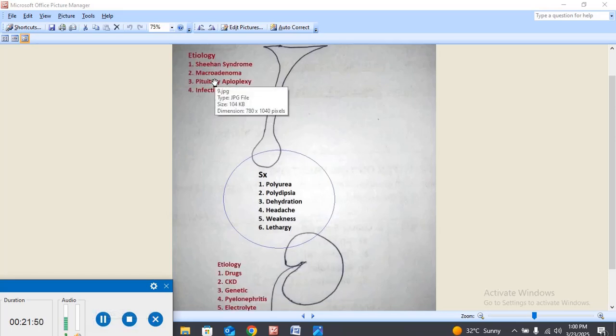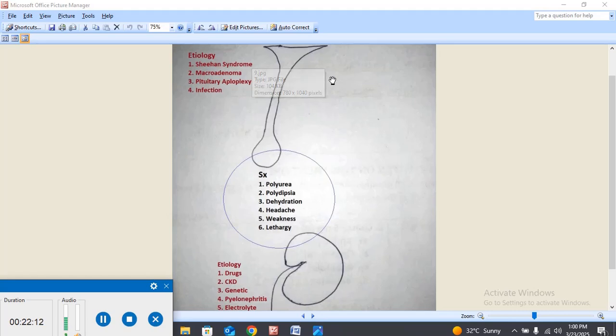Now, what is the etiology of these two? The etiology means the causes of diabetes insipidus. For central diabetes insipidus, the first is Sheehan syndrome. Sheehan syndrome is actually decreased blood supply to the brain due to postpartum hemorrhage, blood loss.